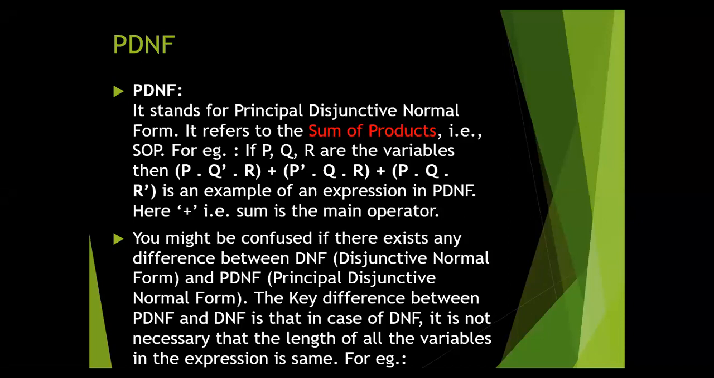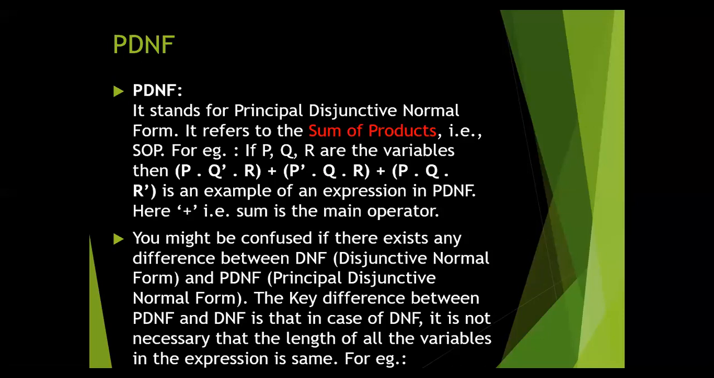If P, Q, R are the variables, then first of all we make the product P dot Q dot R. It means we are multiplying P, Q and R and then making the addition of them all. That is known as the PDNF, also the principal disjunctive normal form. This one refers to the sum of products.